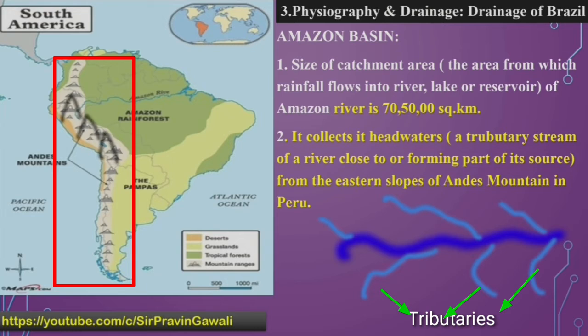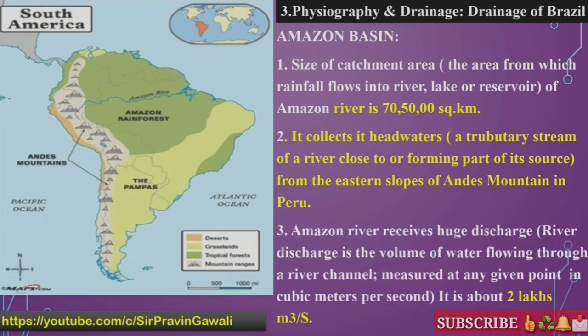Okay student, so here a tributary system of a river close to or forming part of its source is called headwater. Yes, so here the Amazon river receives its headwater from the eastern slope of the Andes mountain in Peru. Student, earlier I told you that it is very important to understand that the Amazon basin's source is at the Andes mountain in the country Peru.